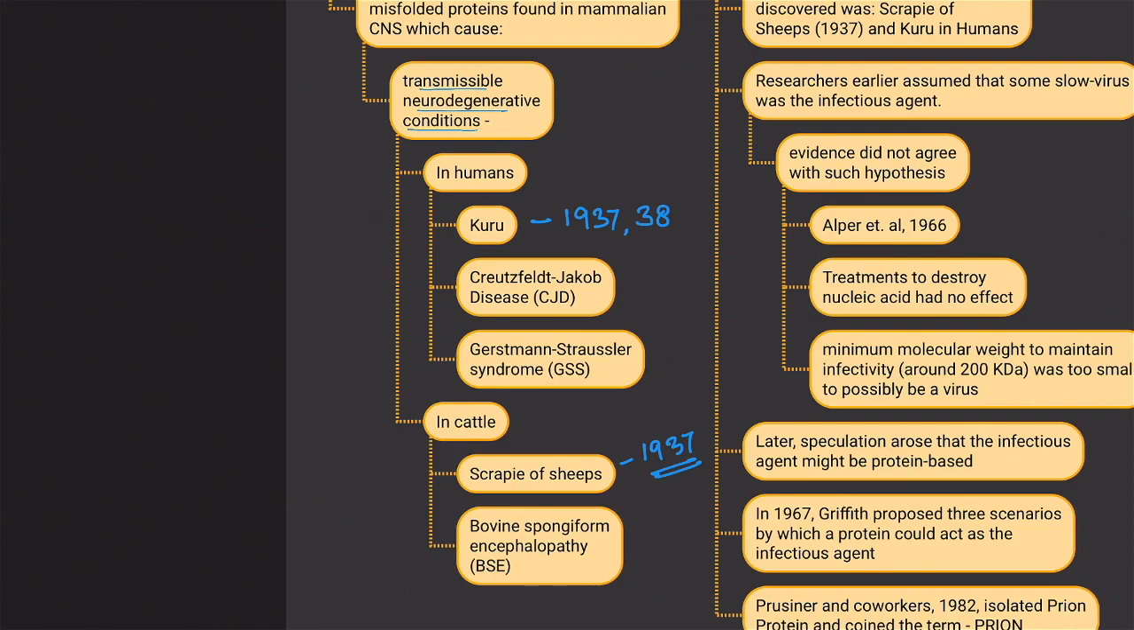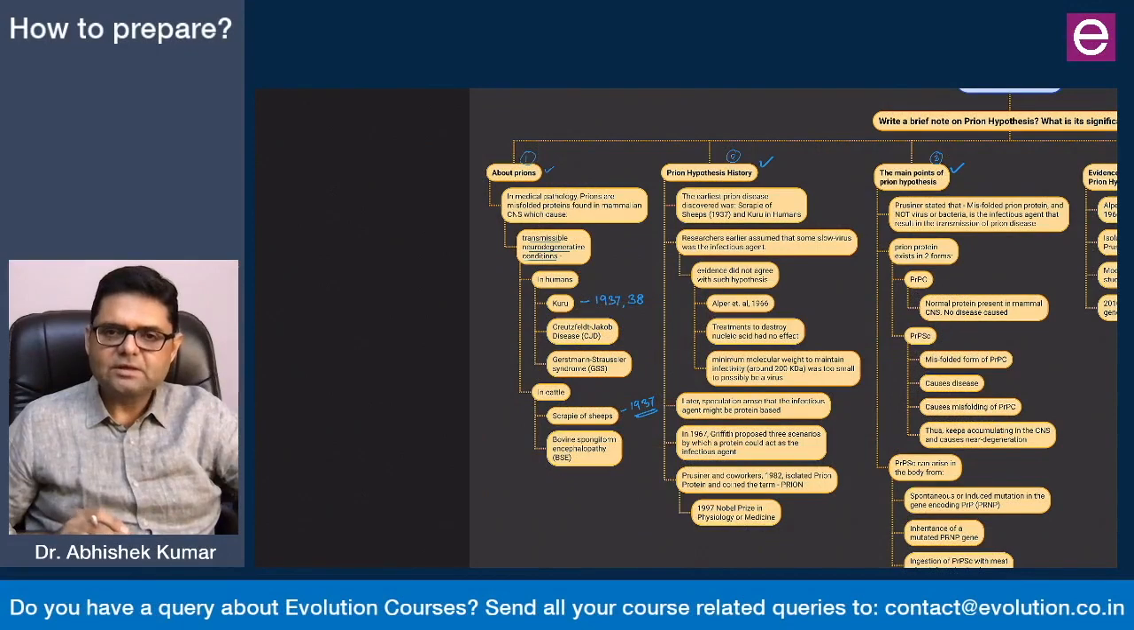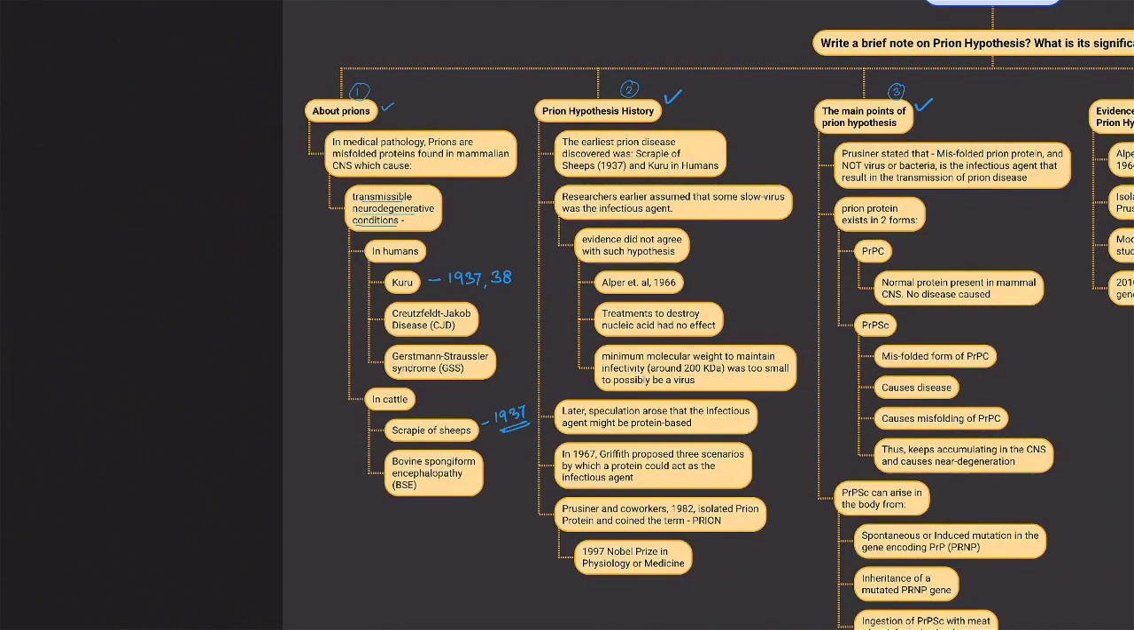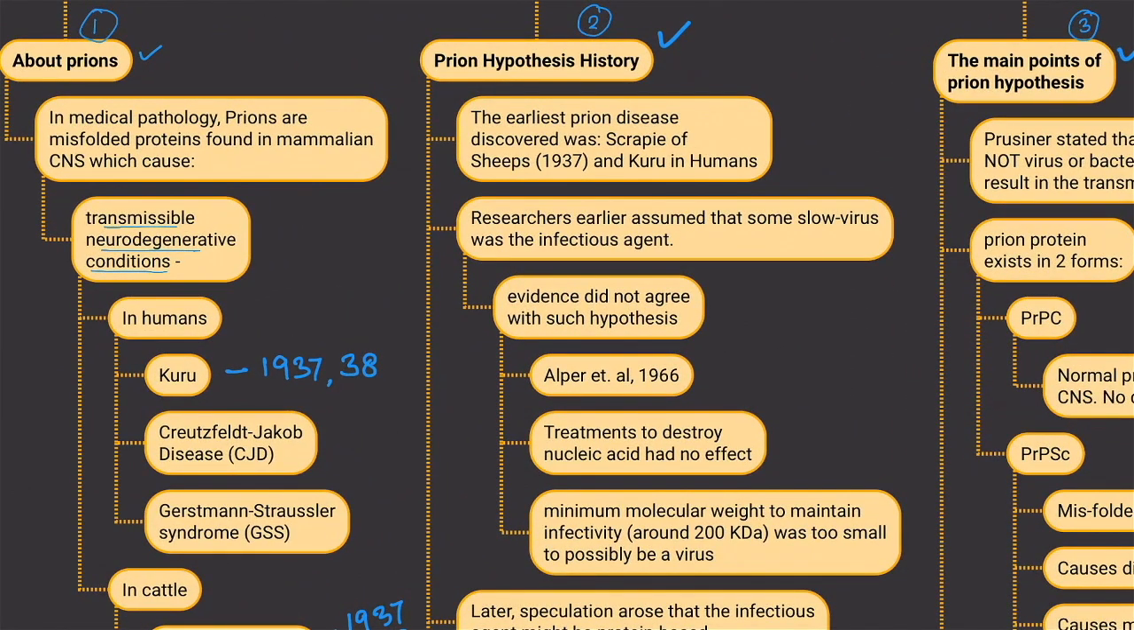Once you have given this much information about prions, that means you have now set the stage for discussing the prion hypothesis. So you have told the examiner what are prions, what is the disease which is caused by the prions, and then what are the examples of this generic category of diseases. Now let's get into the main demand of the question. So the main demand of the question is about prion hypothesis.